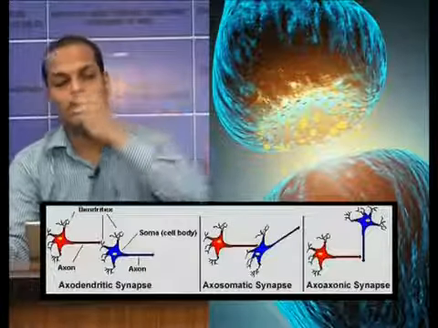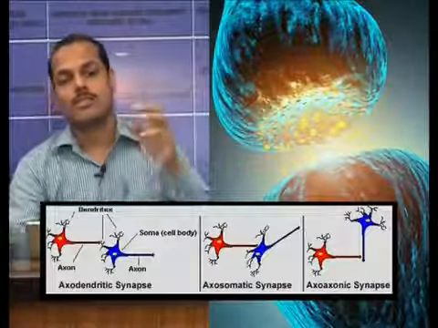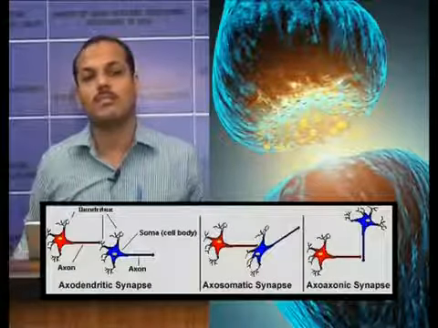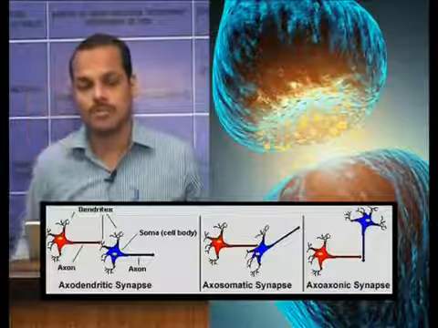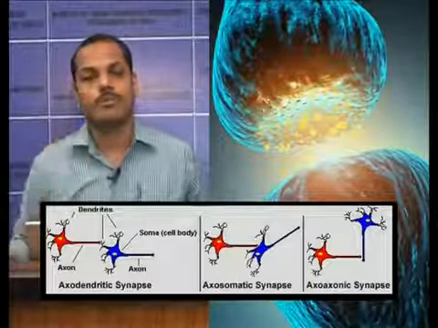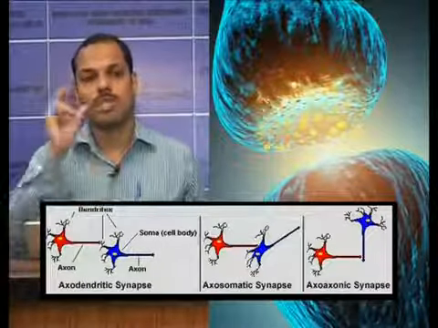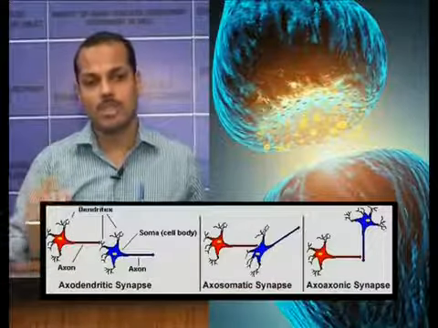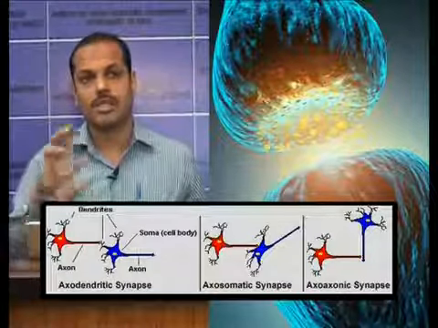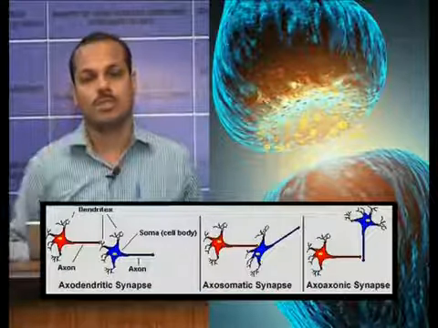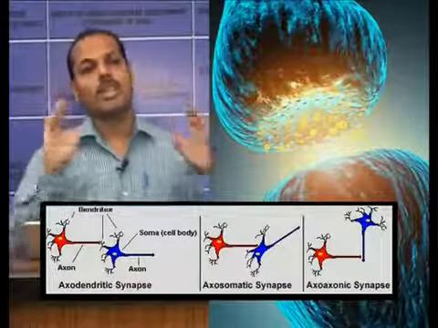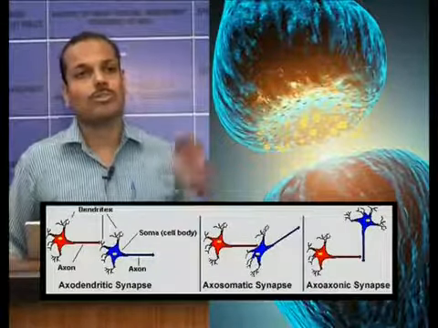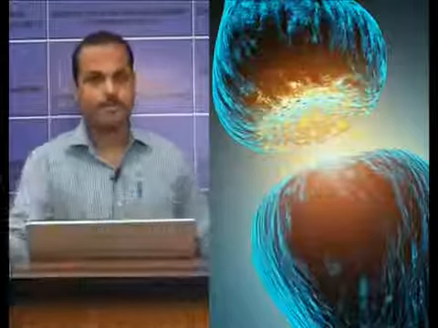So, the junction may be between the axon and dendrite, axon and cell body, or axon and axon. The information collected by one neuron will be passed to the other neuron. This is called a synapse.